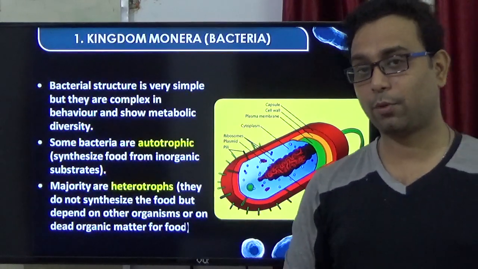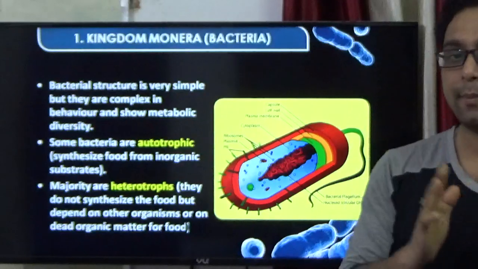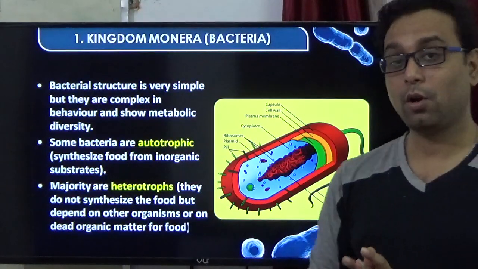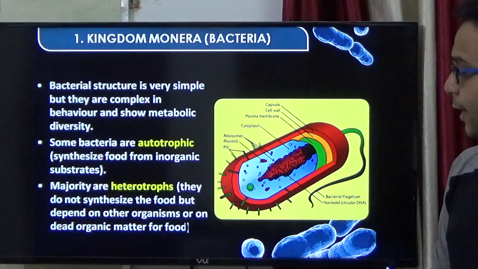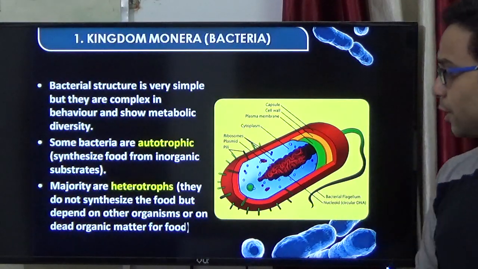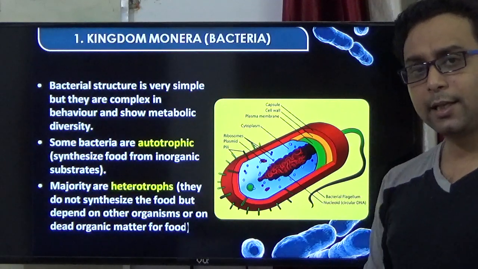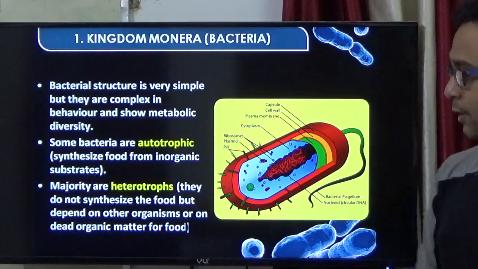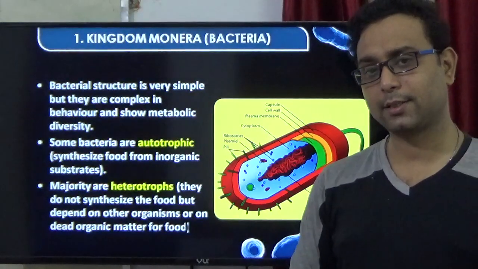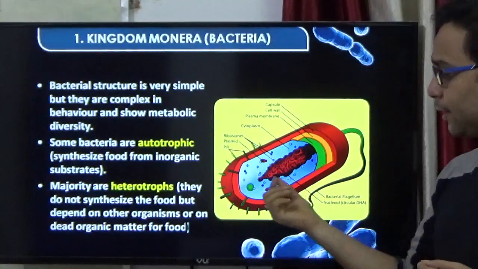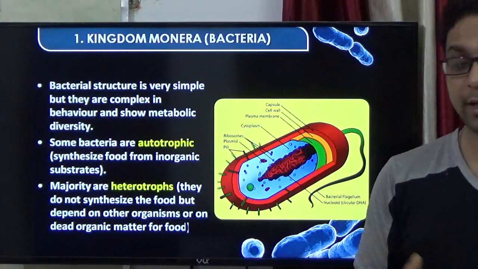Peptidoglycan is a heteropolysaccharide. It is made up of NAM and NAG, the two heteropolymers that make up the peptidoglycan. Next, after the cell wall, the plasma membrane is present, which is made up of phospholipids, and this is the cytoplasm. This is the matrix of the bacterial cell where the nucleoid and the ribosomal material are present.